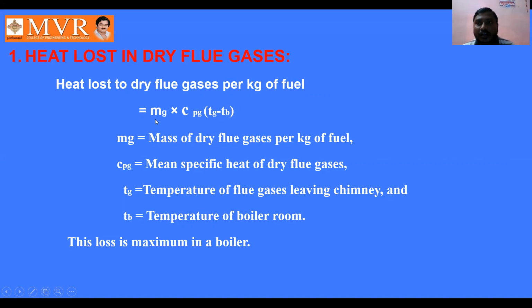The heat loss due to dry flue gases is mg into cpg into (tg minus tb).